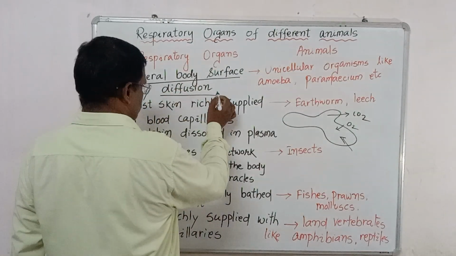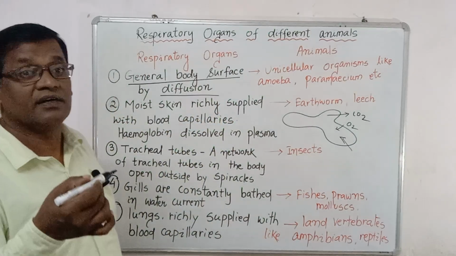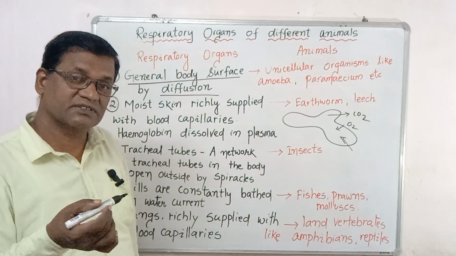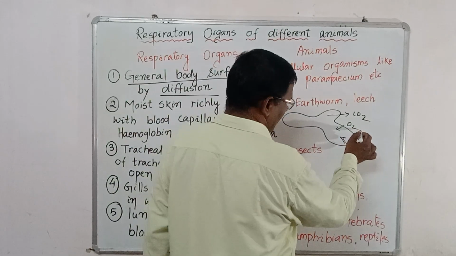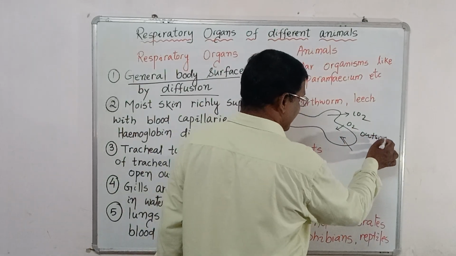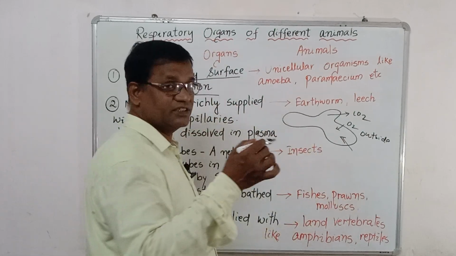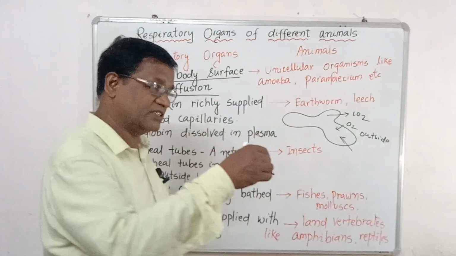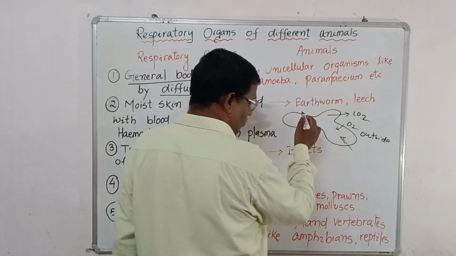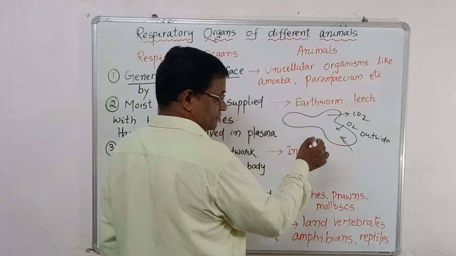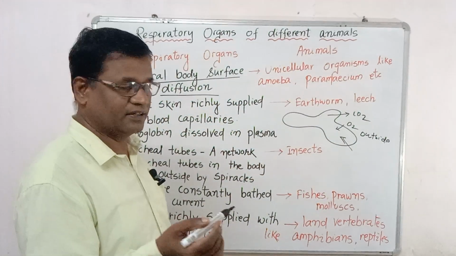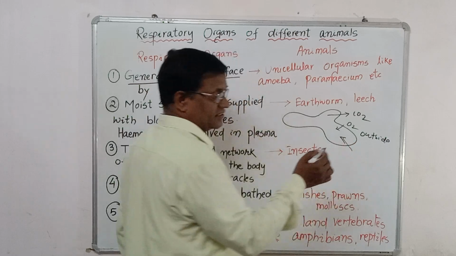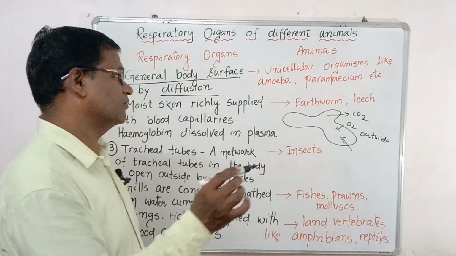Second important question: what process do they follow to take in oxygen? They follow diffusion. What does diffusion mean? If the outside concentration of oxygen is higher, it will definitely go inside, because diffusion is the process in which gases or molecules move from higher concentration to lower concentration. Where the outside oxygen is more, it enters inside, because inside is low concentration. Likewise, when the inner carbon dioxide concentration is more, it goes outside. That is called diffusion.